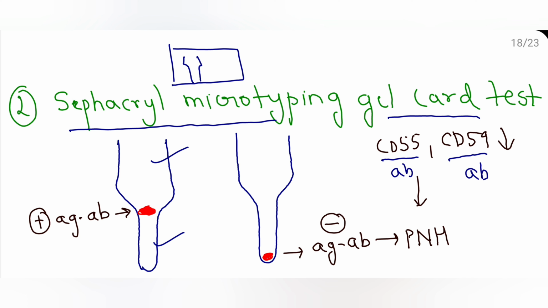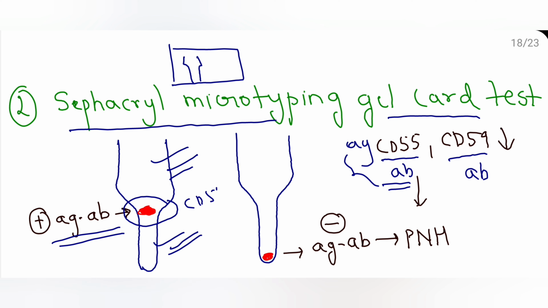Now this will act as antigen. We'll take the example of CD55. In a patient serum or sample there is CD55. We use CD55 antibody. Now there is antigen antibody reaction, so it gets stuck in between the dilated portion and the narrow end. So this means the test is negative because in the patient there is antigen antibody reaction.